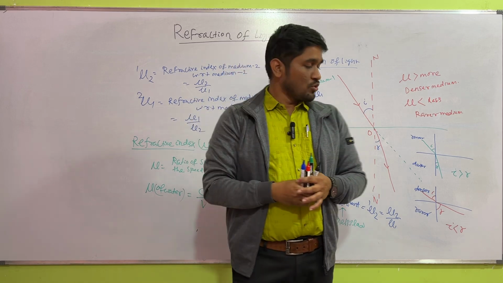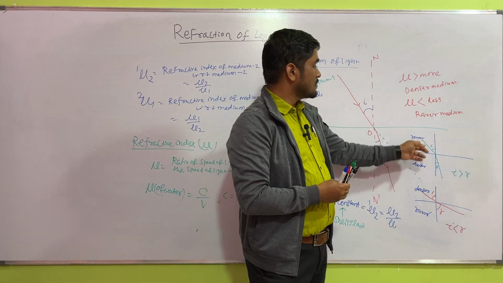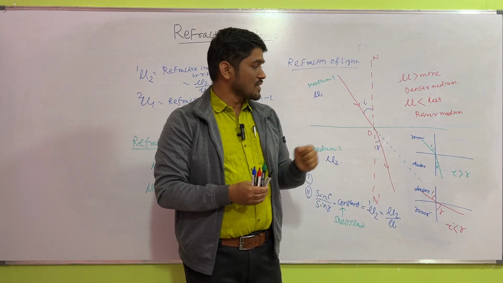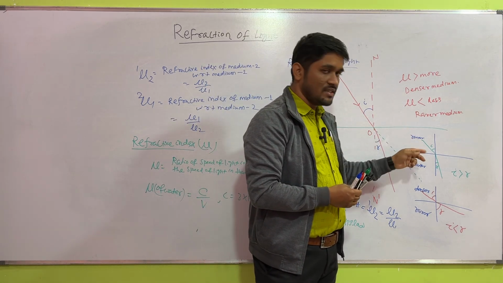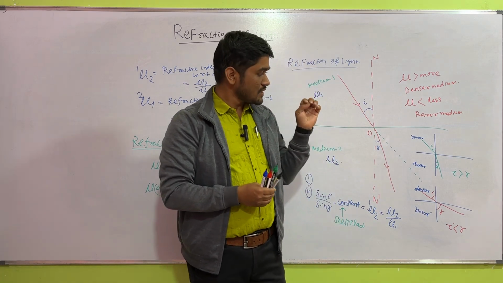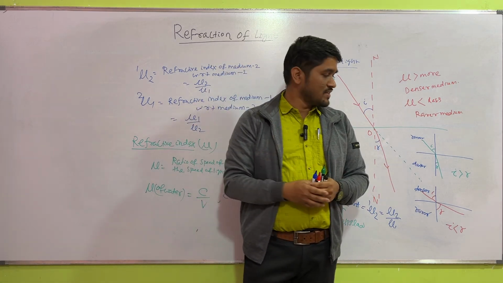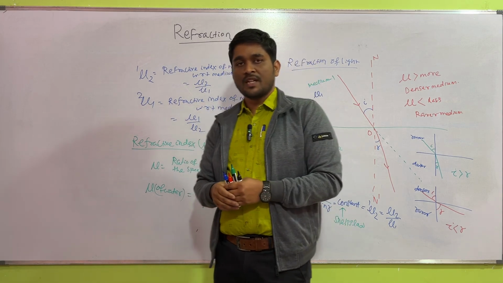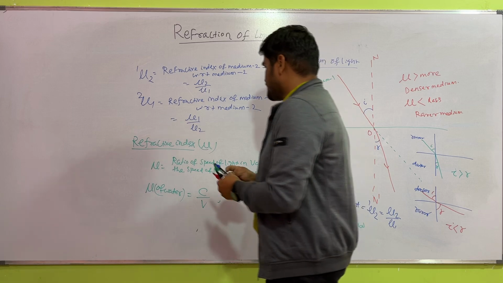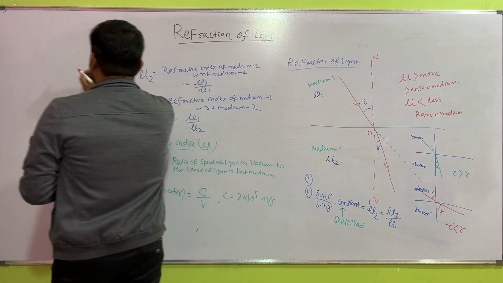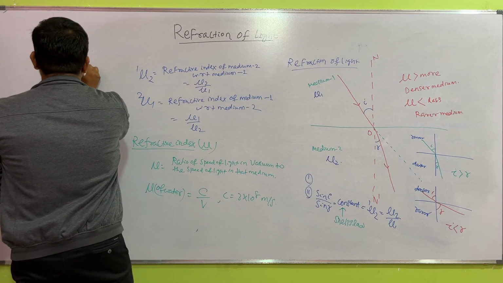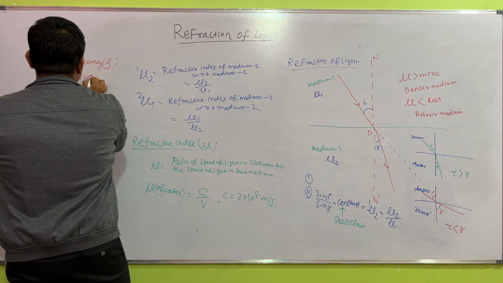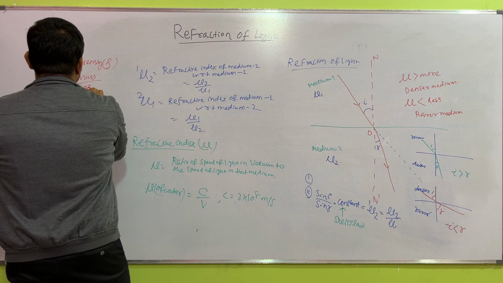And remember, the optical density and the mass density, they are two different things. The medium for which the optical density is more is known as the denser medium, and for which the optical density is less is known as the rarer medium, and the mass density is a different thing, the mass per unit volume. Clear? Mass per unit volume. Suppose we take mass density rho, that is mass per unit volume,